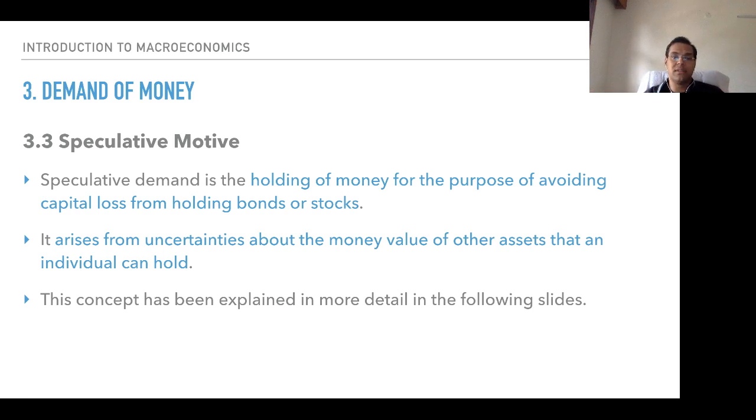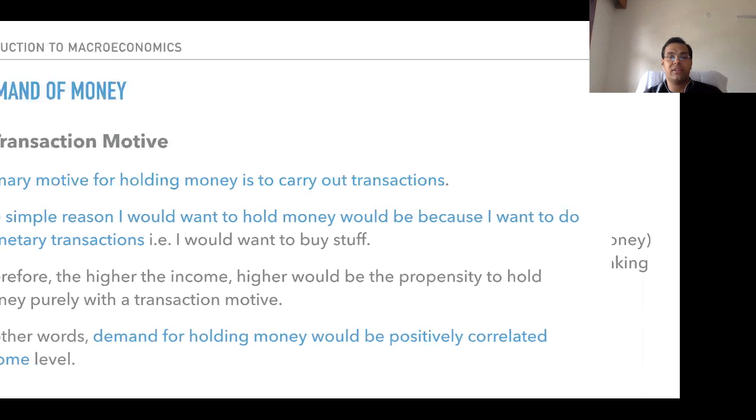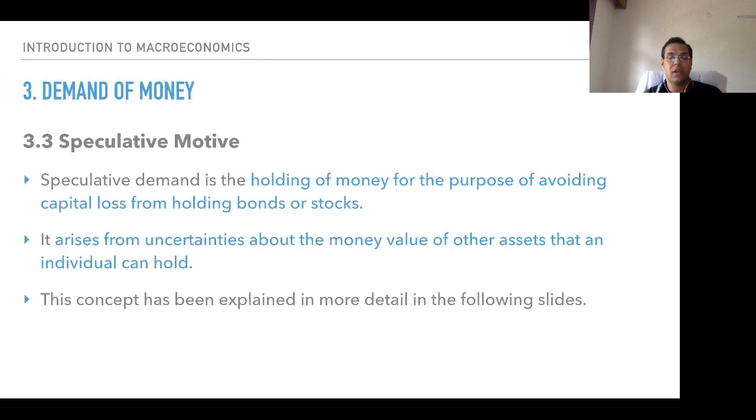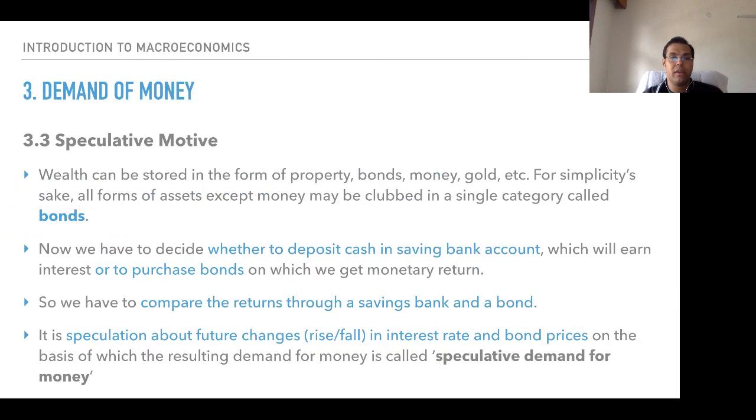It arises from uncertainties about the money value of other assets that an individual can hold. Speculative motive, precautionary motive, transaction motive. These are three motives because of which money is kept in that particular form. We had discussed this yesterday.